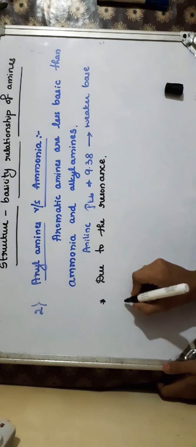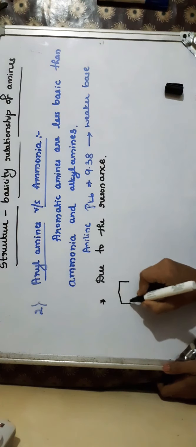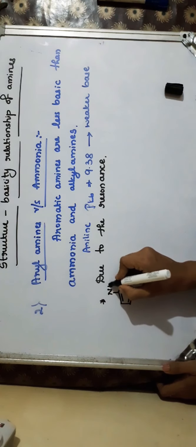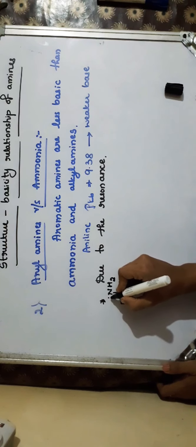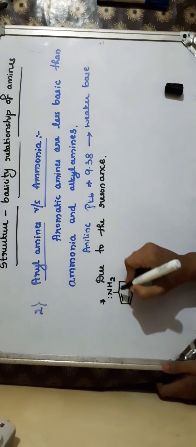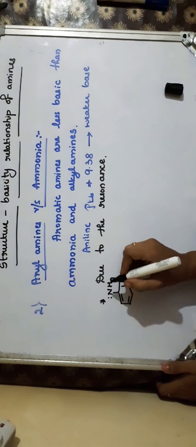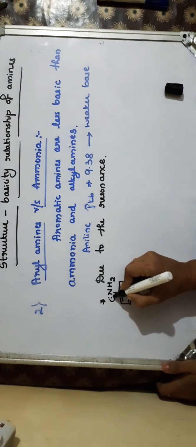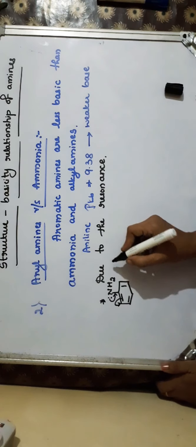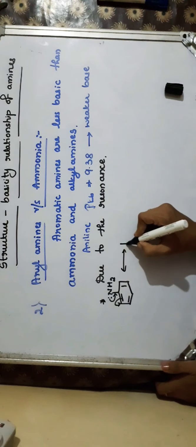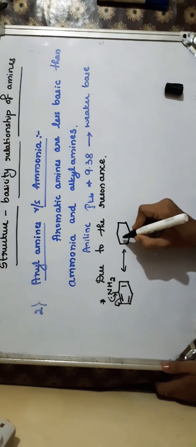You already know how to write the resonating structures for aniline. The lone pair of electrons is present on nitrogen. So whenever the lone pair of electrons is in conjugation with a multiple bond system or with the benzene system, they undergo delocalization, which is called resonance. So here the lone pair of electrons is delocalized over the benzene ring, and you get these resonating structures.